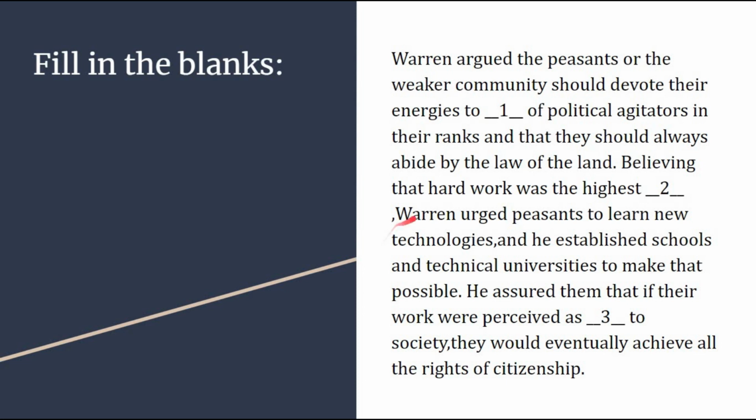Moving forward, we have a fill in the blanks question now. The sentence is, Warren argued the peasants or the weaker community should devote their energies to blank one of political agitators in their ranks and they should always abide by the law of the land. Believing that hard work was the highest blank two, Warren urged peasants to learn new technologies and he established schools and technical universities to make that possible. He assured them that if their work were perceived as blank three to society, they would eventually achieve all the rights of citizenship.